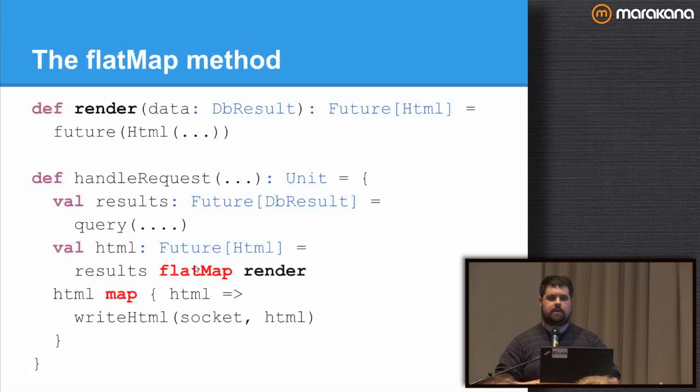Using for expressions is akin to what you do with collections. You can think of futures as a collection of just one element, and if I iterate over it, I'm essentially waiting until that future is done to execute code. Okay? But this is essentially how we do future flow in terms of sequencing. The query has to return first before I can call render. That's key here. Render does not get called until the query is finished. I'm not doing two things at the same time. I'm doing this, and then this, and then this.